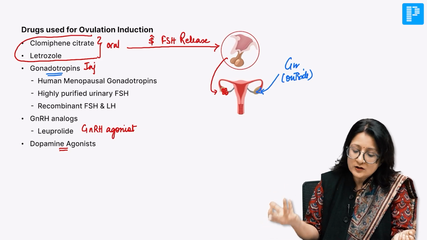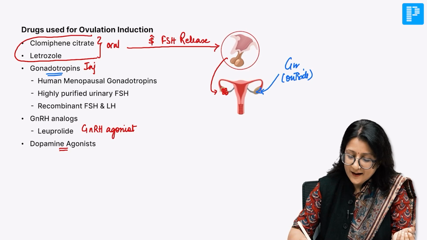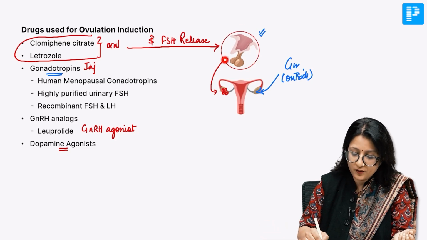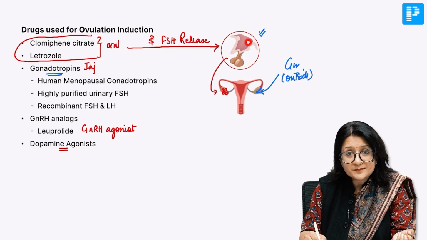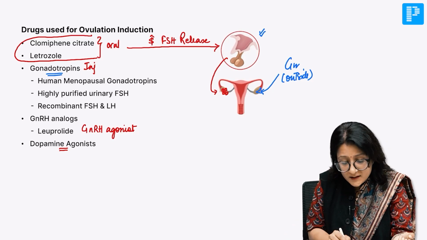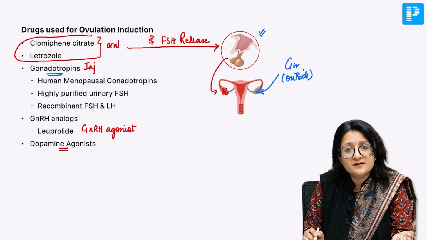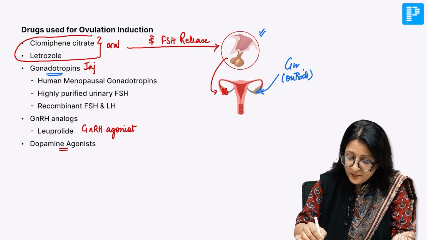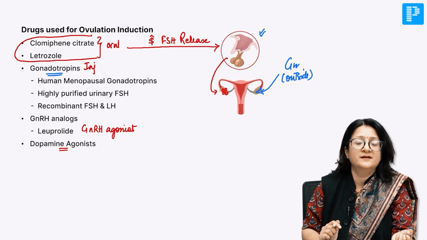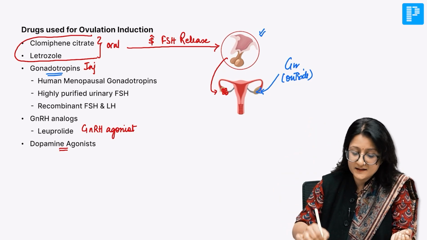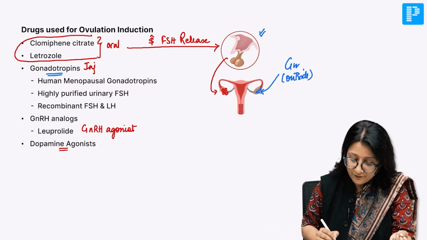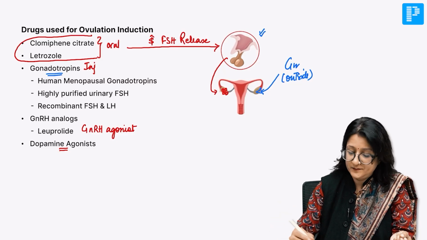Also understand that if there is a pituitary or a hypothalamic cause, then clomiphene citrate and letrozole can't be used, because they work by stimulating FSH release. If this axis is suppressed, then these 2 drugs will not be able to work, and we'll have to give gonadotropins from outside.